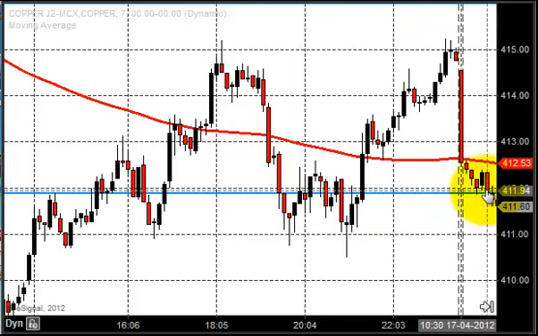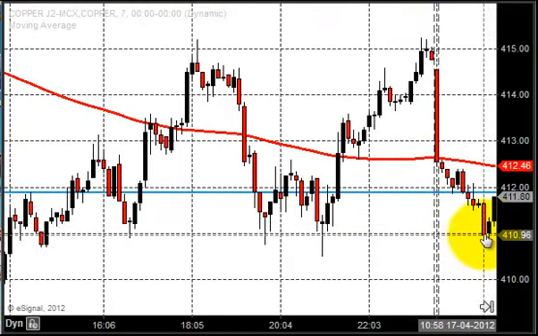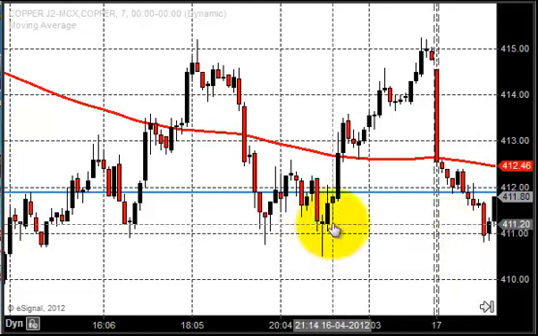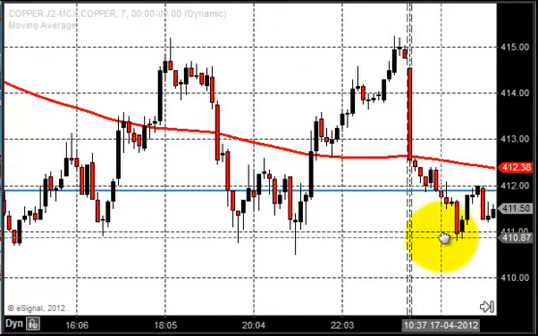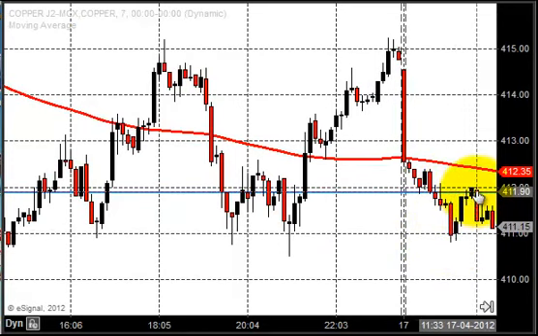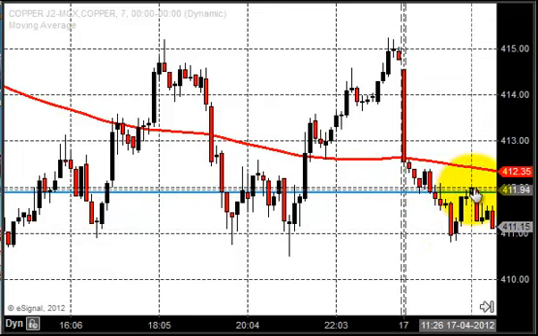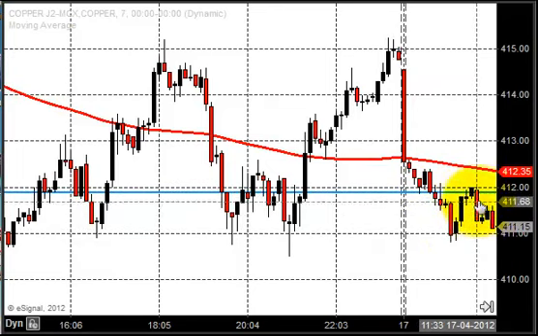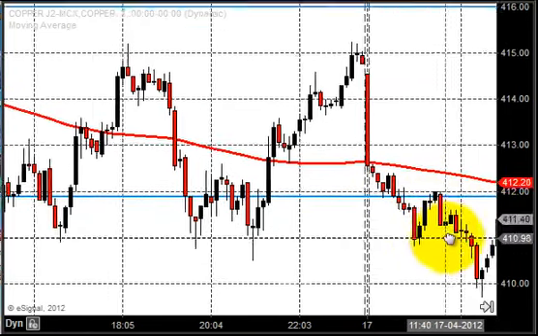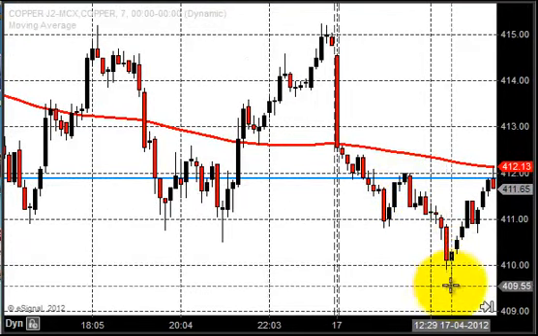So after the price opened, the market gave a drop, but exactly at this zone 411, where the market stopped the previous day, it took some support. And you can very well know that 412 is a major zone for trading. So the market found a little bit of resistance around 412 and tried to push the market down, and it was quite successful in pushing the market down till 410.